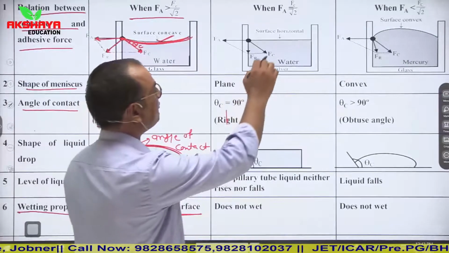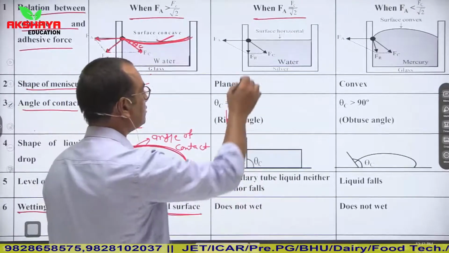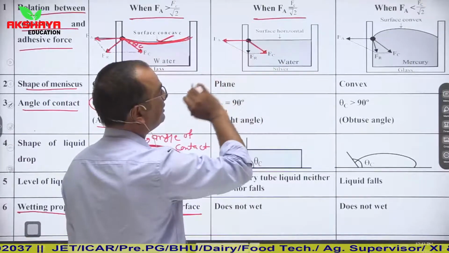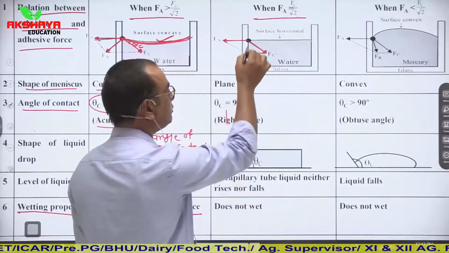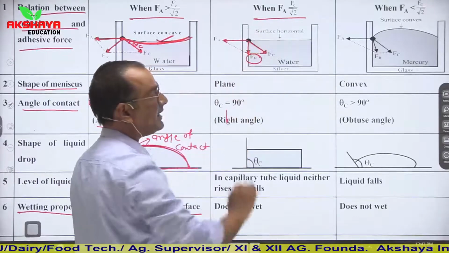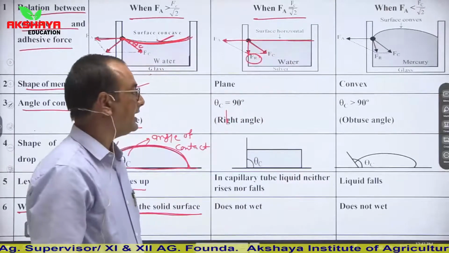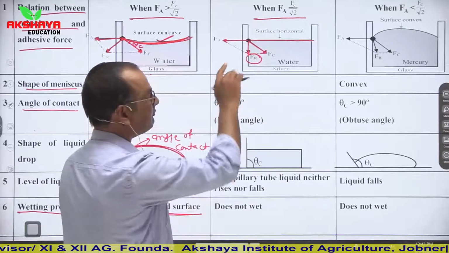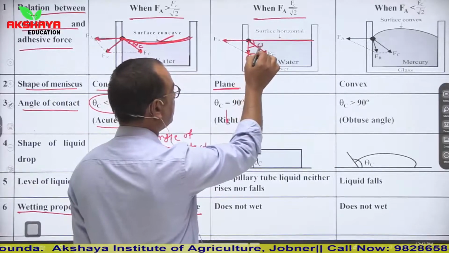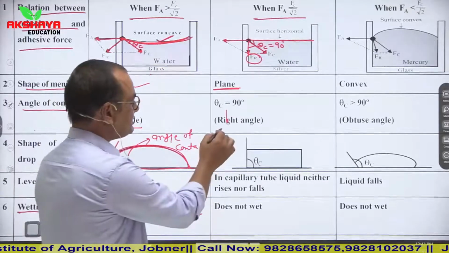Now similarly, in the second condition, if we consider that Fa is equal to Fc upon root 2, again this is the direction of the Fc force, and this is the direction of Fa. Then the resultant force is in the direction of Fc upon root 2. So here the surface will be flat. It means a plane surface will be there. The surface of the meniscus is plane. In this condition, the angle is 90 degrees. So the critical angle, or you can say the angle of contact, is now 90 degrees, which is a right angle.